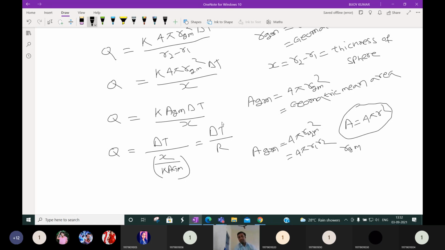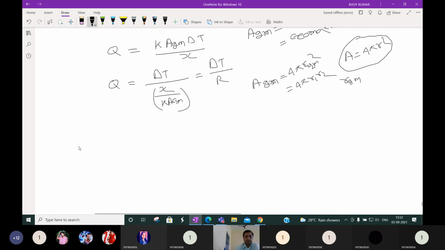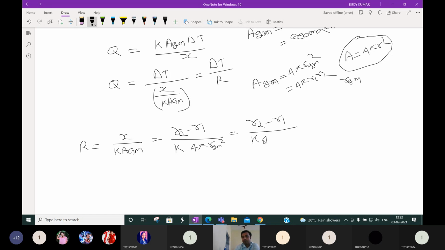Delta T is the temperature difference and R is the resistance of the sphere material. This resistance is nothing but X by K into AGM, where X is equal to R2 minus R1. AGM is 4 pi RGM square. So this is nothing but R2 minus R1 by K into 4 pi RGM square, which means R1 R2.